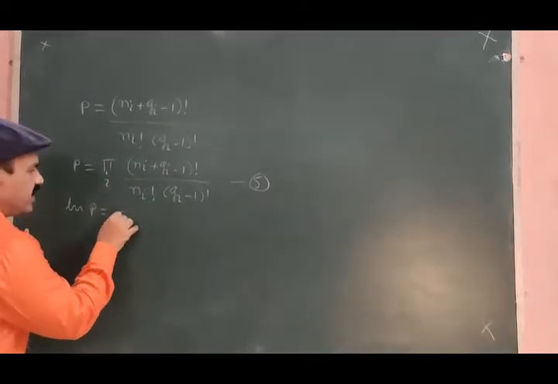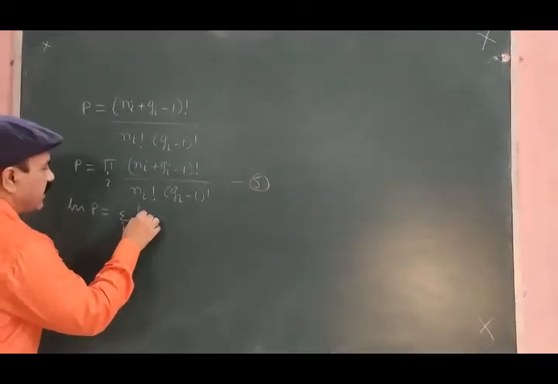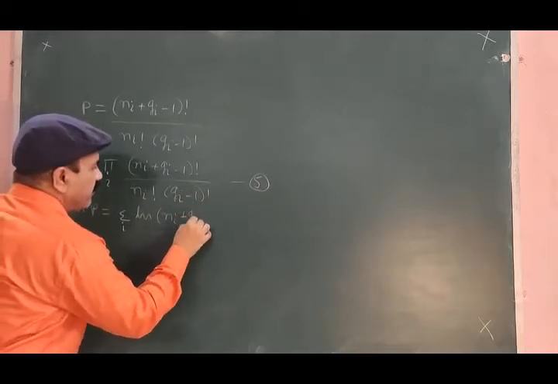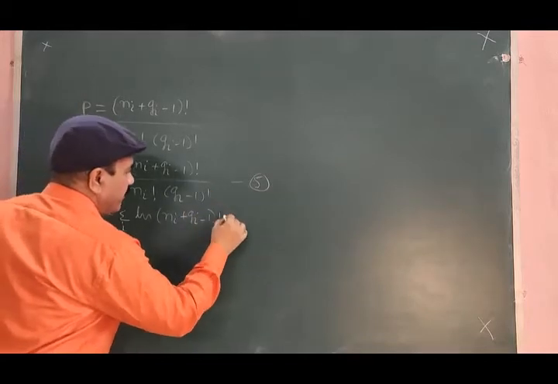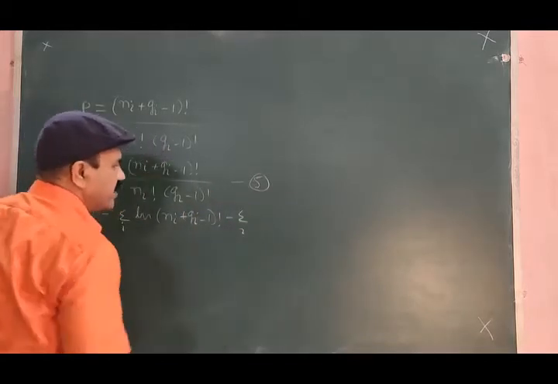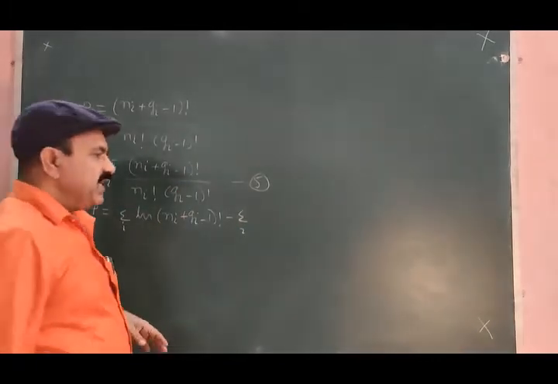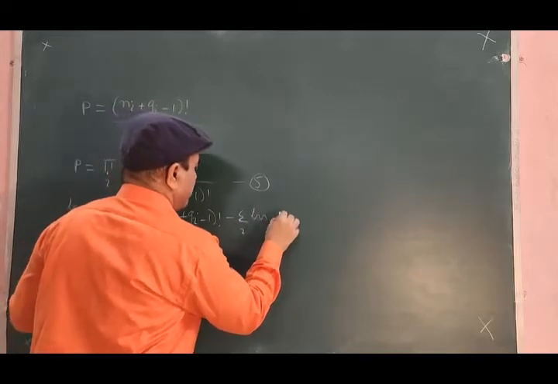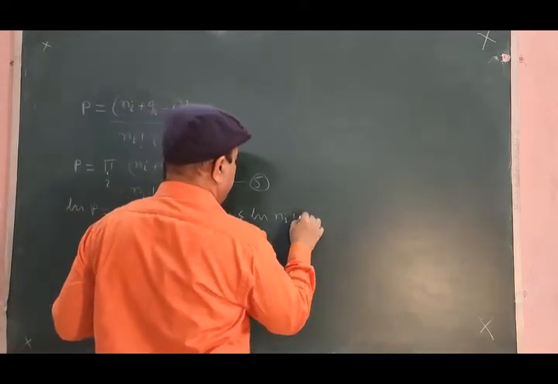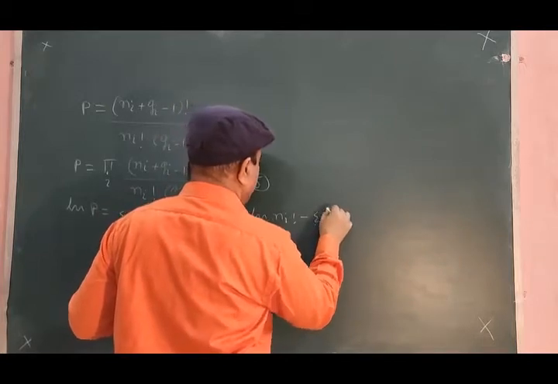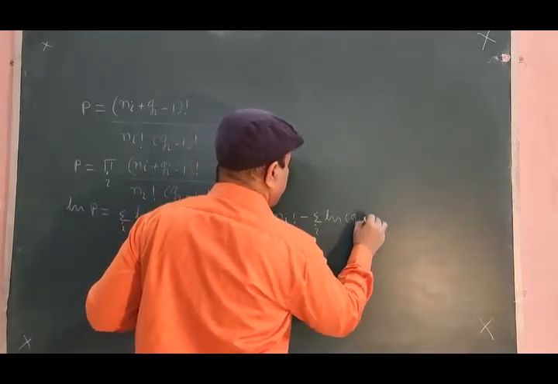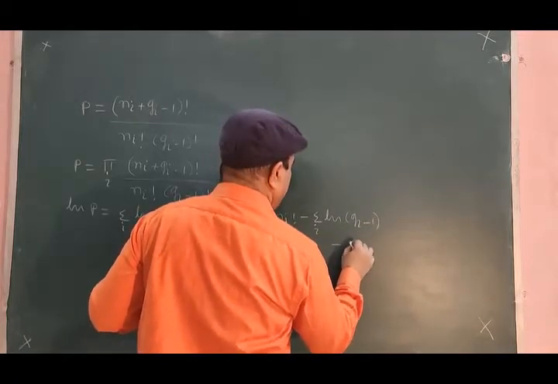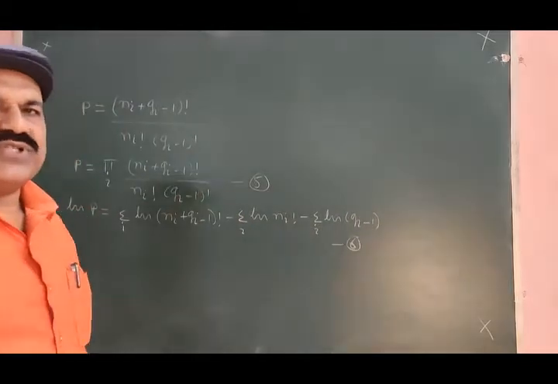Let me write here sum of i, logarithm of the numerator minus sum of i, logarithm of the denominator. Equation number 6.